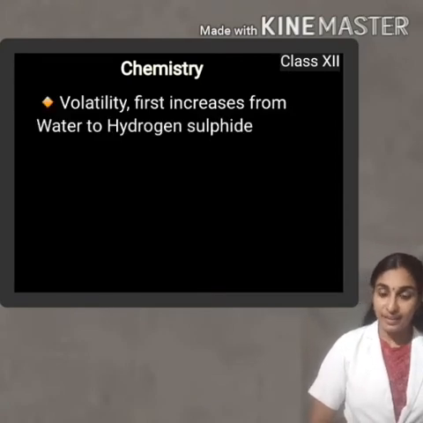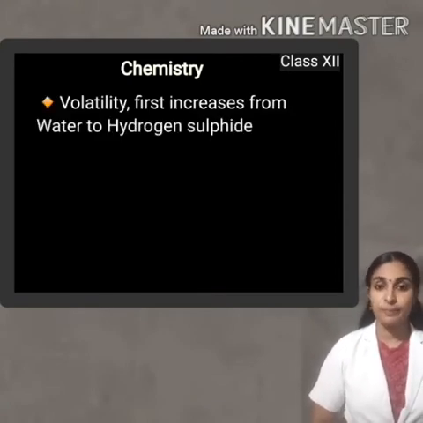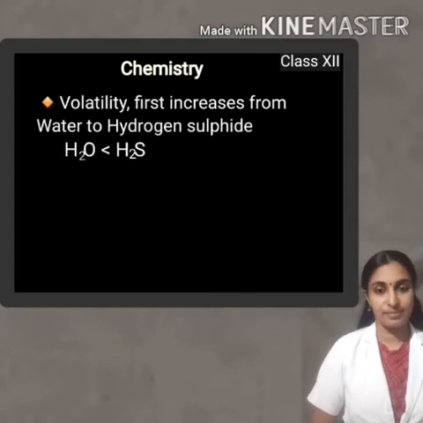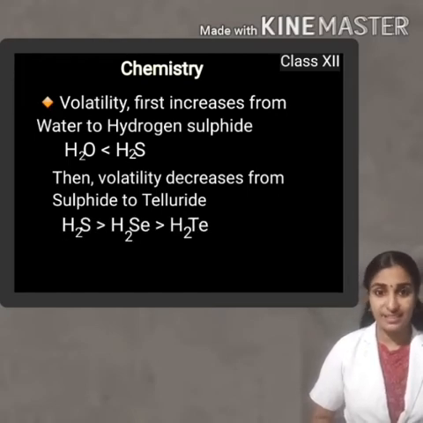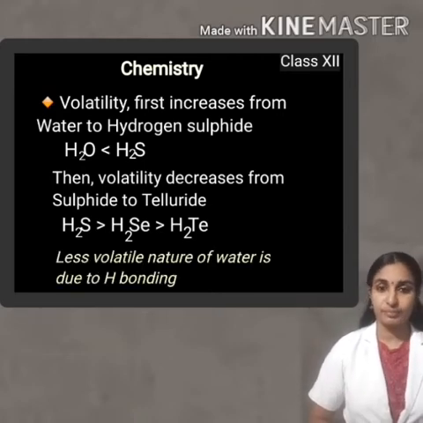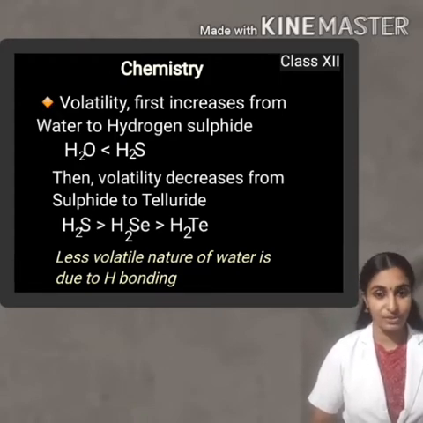Volatility increases from water to hydrogen sulfide. Then the volatile nature decreases from hydrogen sulfide to hydrogen telluride. The reason for the less volatile nature of water is the association between water molecules due to strong hydrogen bonding between them.